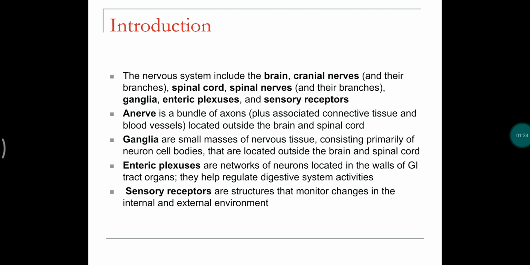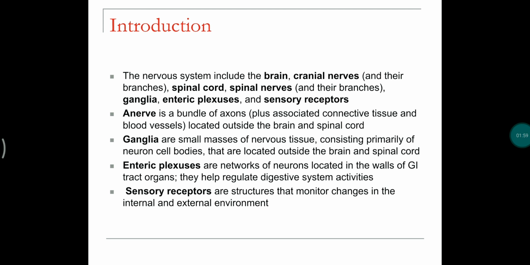A nerve is a bundle of axons located in and outside of the brain and spinal cord. This nerve consists of cells called nerve cells, which are the structural and functional units of the nervous system.